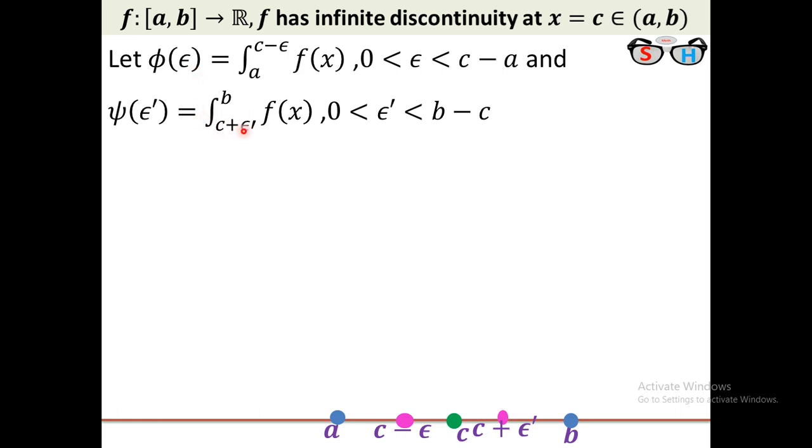Similarly, if epsilon dash tends to 0, then this c plus epsilon dash will tend to c, because the length between c and that point, the green point and this pink ball, is epsilon dash. If you take epsilon dash tends to 0, then this comes nearer to c. So if both the limits exist, then we conclude that both the integrations are convergent.